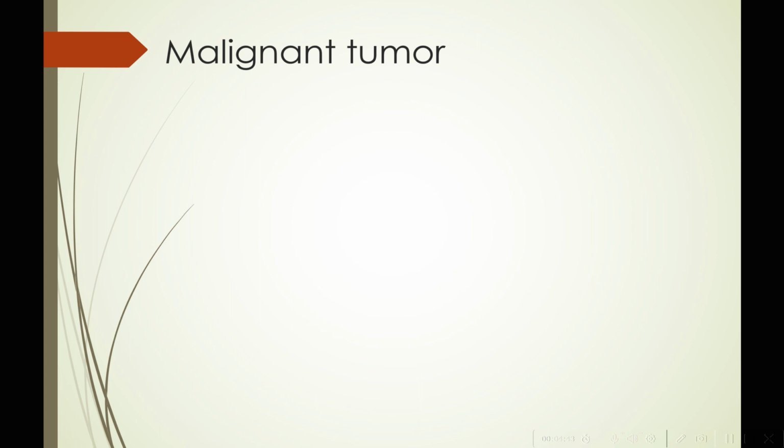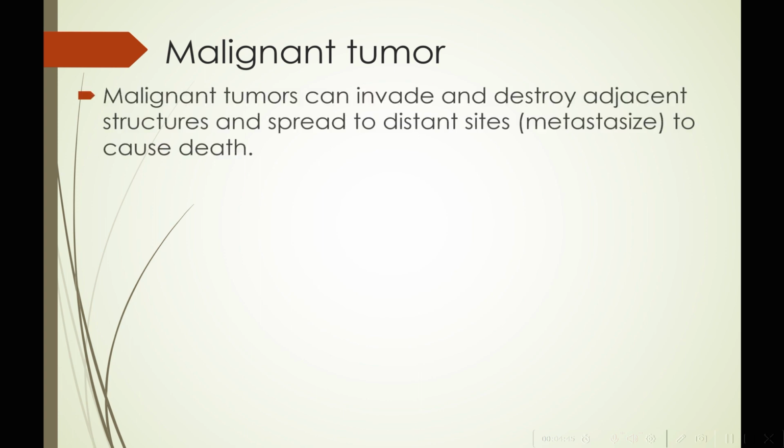On the other hand, if we consider malignant tumors, okay, malignant tumors are not innocent. They are very, very aggressive. They can invade and destroy adjacent structures, and they can spread to distant sites. All of these are opposite to the behavior of a benign tumor. Malignant ones don't have any well defined border, they cannot be easily removed surgically because they are showing local invasion, and also they can spread to distant sites, a phenomenon which is called metastasis. So they can metastasize to other sites and cause death.